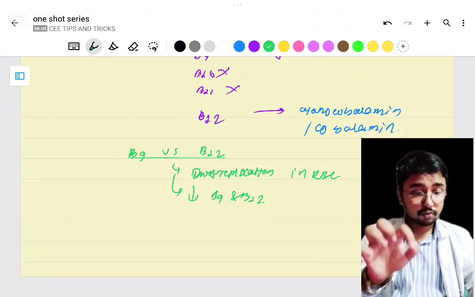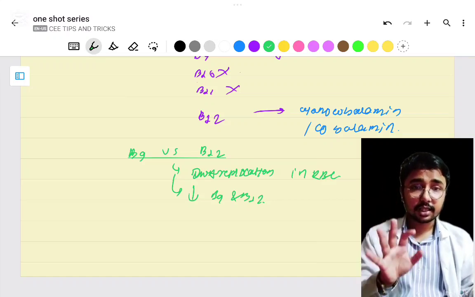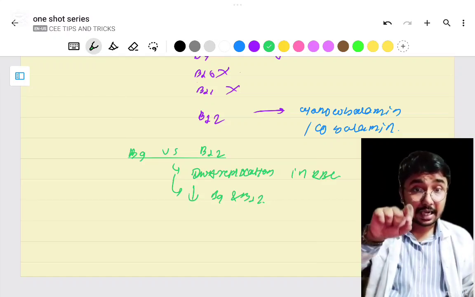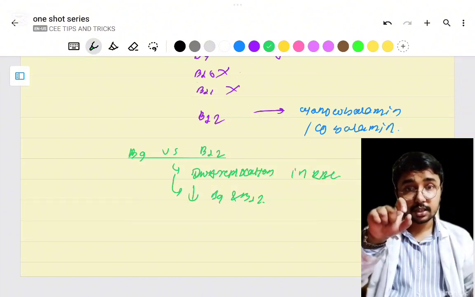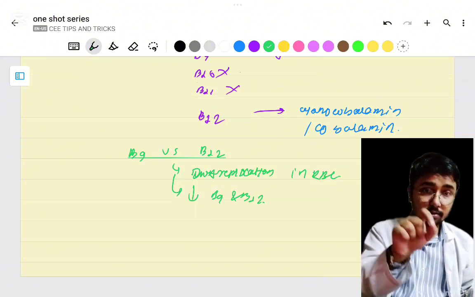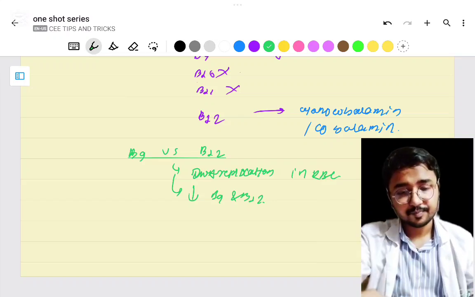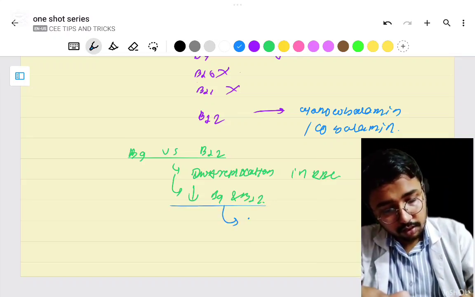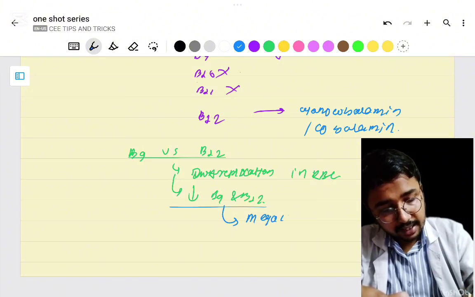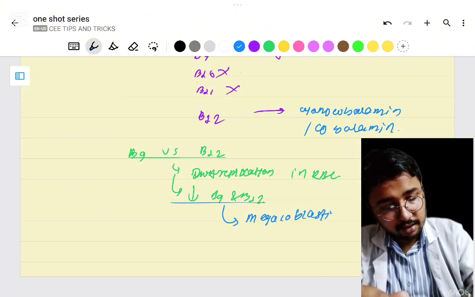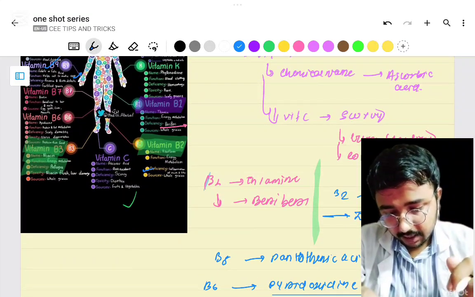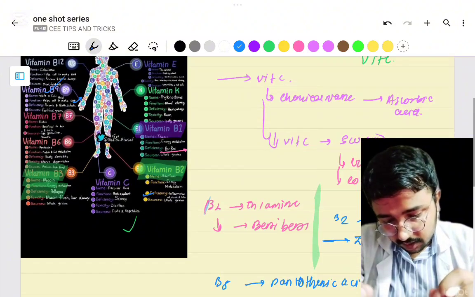So if anyone asks you the cause of megaloblastic anemia, you must say it is caused by the deficiency of vitamin B9 as well as vitamin B12.